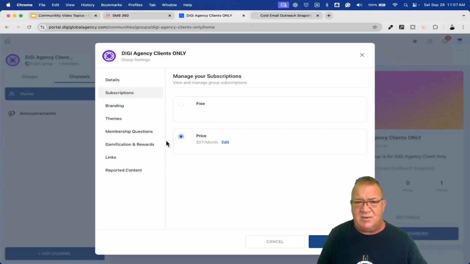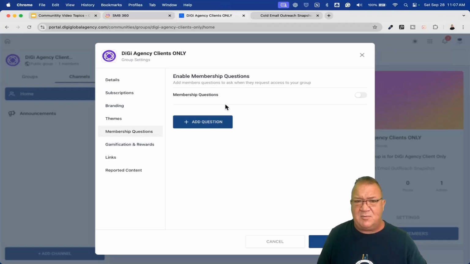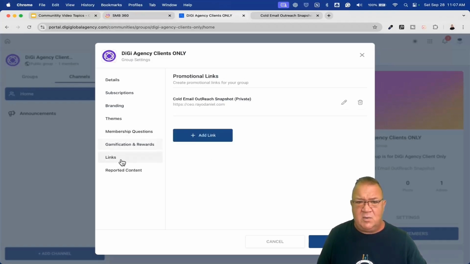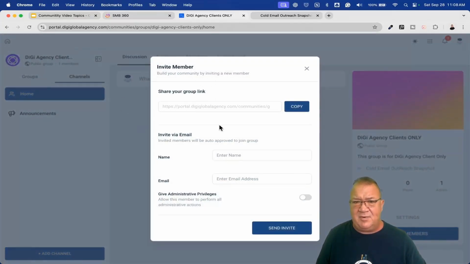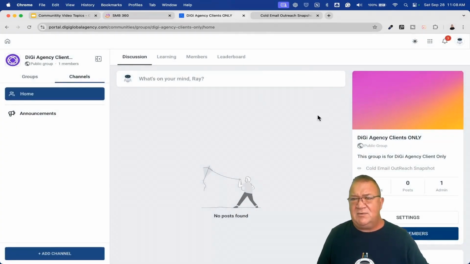But this right here, I want to show you that this group is this, and if we have membership questions, we don't have any questions here, no rewards. We have the cold email outreach, I guess, set up there. But anyway, so we've got two groups, one of which is free, one of which is paid. We have everything that we need. If you want to sit back and invite members, you can click on the invite members, share the link, or enter the person's name and email. Those are always something that you can do inside of here, and that's just a way to promote your community more and more.